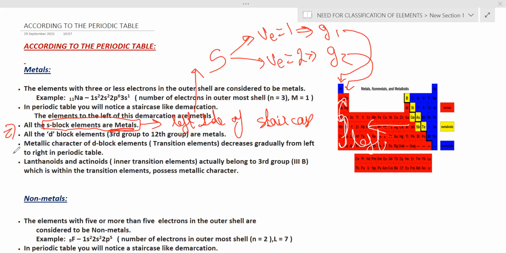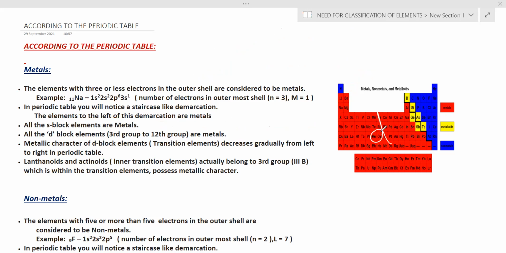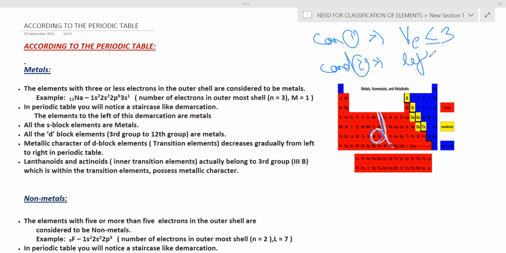You have to remember this. In the same way, the D block elements satisfy both conditions. Condition 1: valence electrons are equal to or less than 3, which is also satisfied by the D block elements. Condition 2: left side of the staircase.